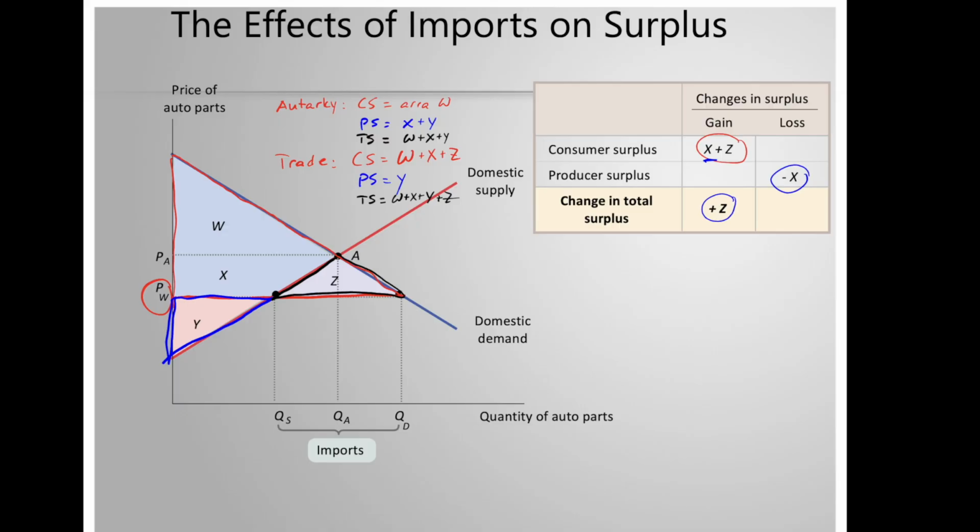So even though the producers lost, the consumers actually gained that surplus plus more.